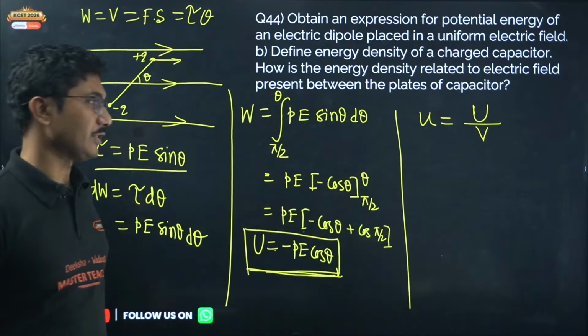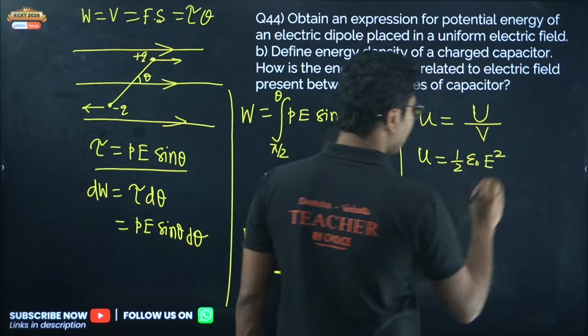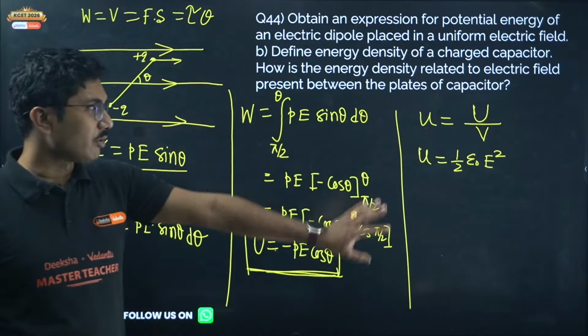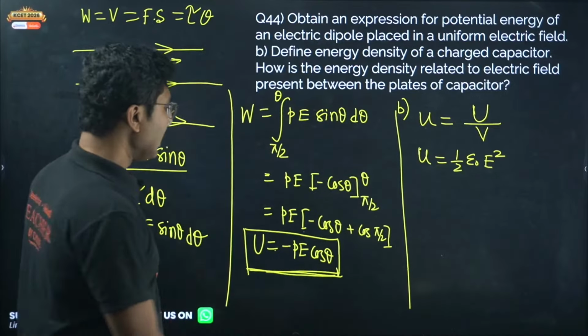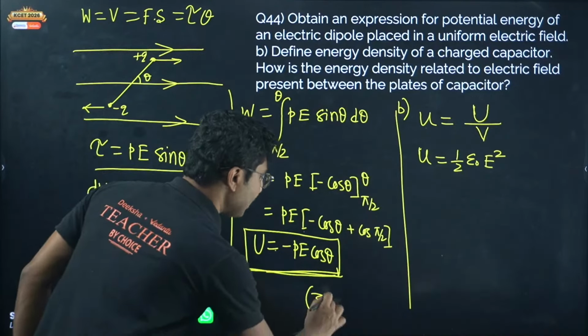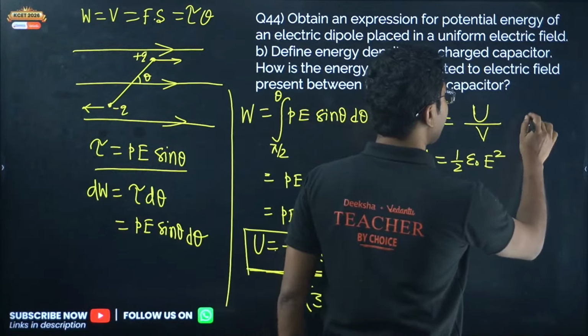Now, how is it related to the electric field? So, potential energy density is given by half epsilon naught E square. This derivation is not part of the syllabus, but this formula is. So, energy density and potential energy stored in a capacitor is related with this formula, half epsilon naught E square. If this question is coming, this derivation will have 3 marks. Okay, the definition will have 1 mark, this one will have 1 mark.